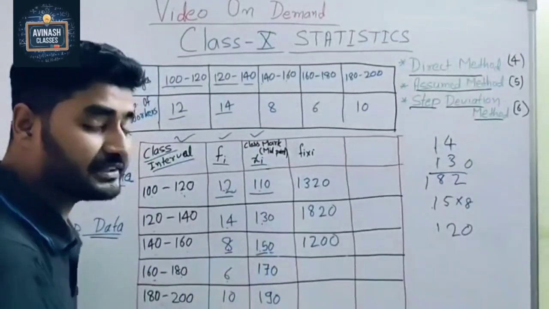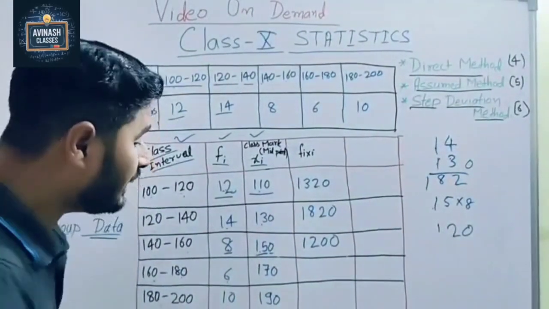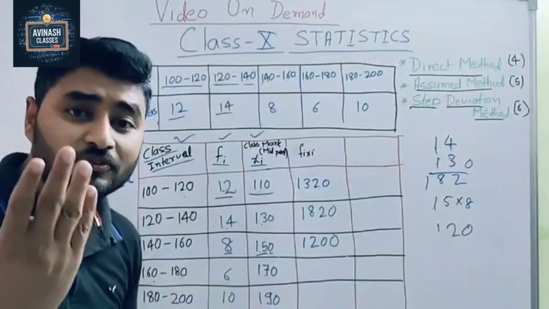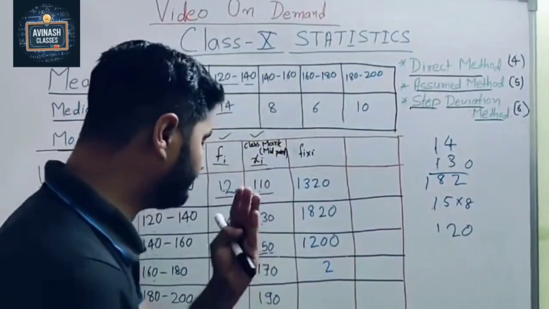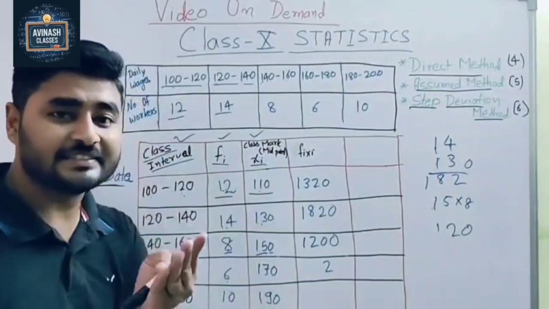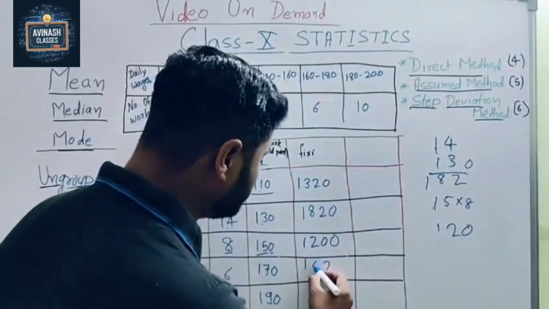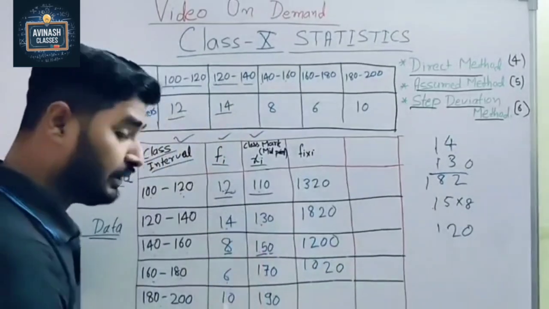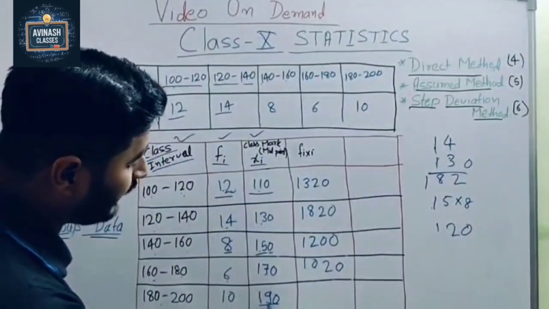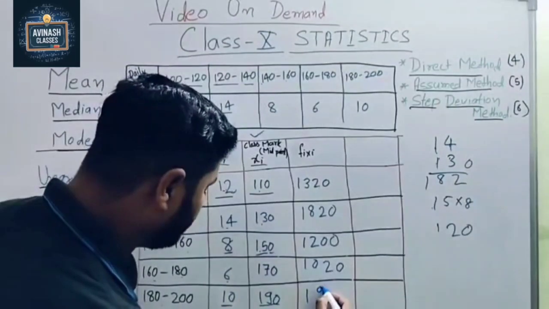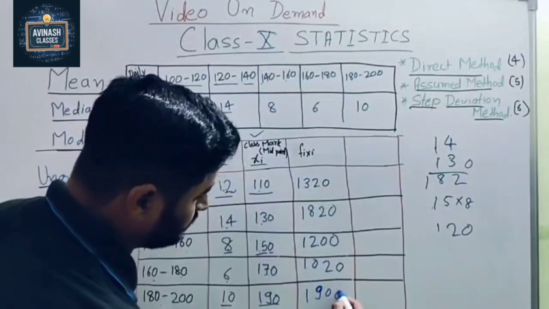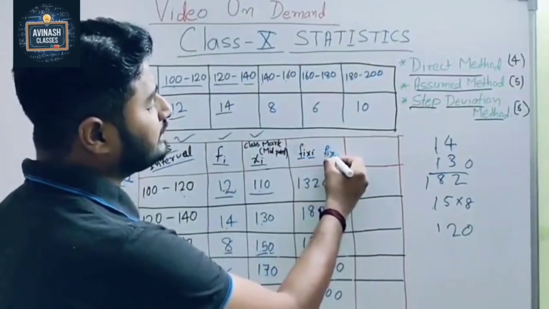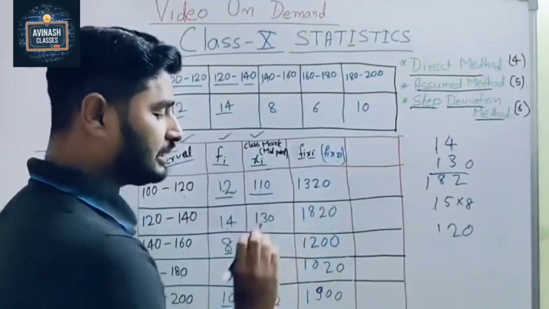Now 17 into 6. If you know the 17 table, very good. Otherwise, first write 7 times 6, which is 42. So here we write 2 and carry 4. Now 1 times 6 is 6, 6 plus 4 is 10. So we write here 102 and at last we put here 0. Be very careful. And it's very easy now: 190 into 10. So it comes 1900. So this you understand. Here Fi into xi, what we did here. So this part is completed. Okay.